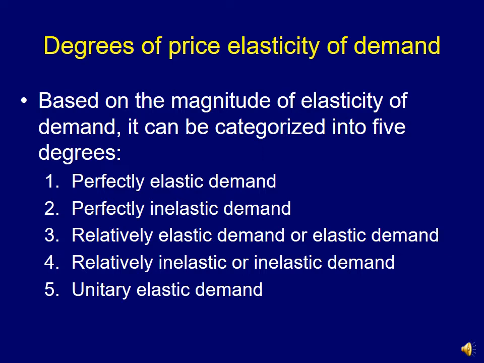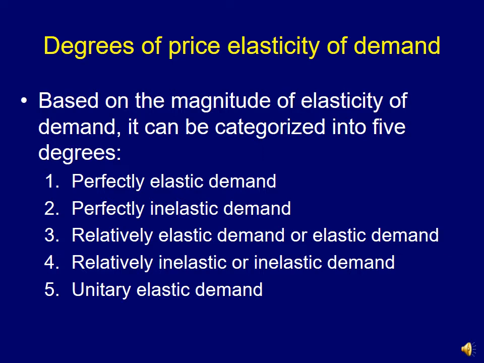Now based on that magnitude of elasticity of demand, the price elasticity of demand can be categorized into 5 degrees. Number 1, perfectly elastic demand. Number 2, perfectly inelastic demand. Number 3, relatively elastic demand, or simply elastic demand we can call. Number 4, relatively inelastic or simply inelastic demand.